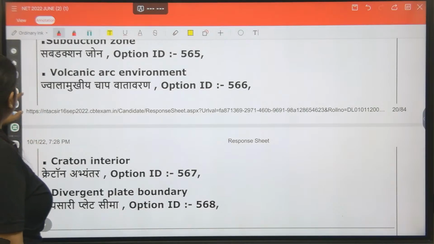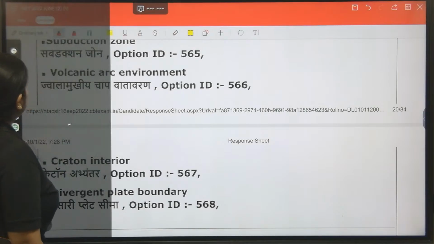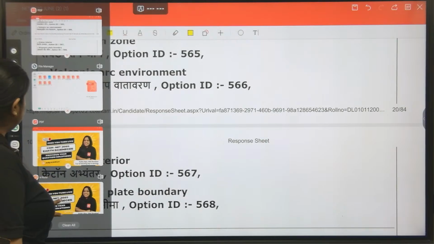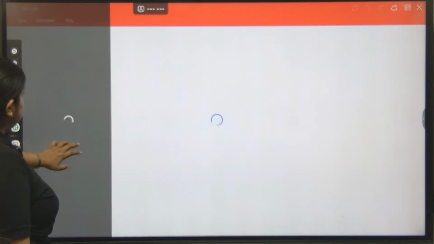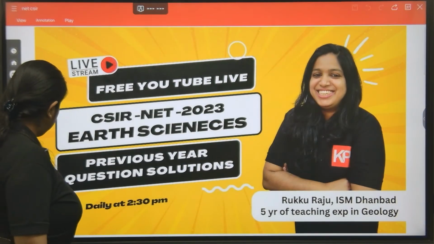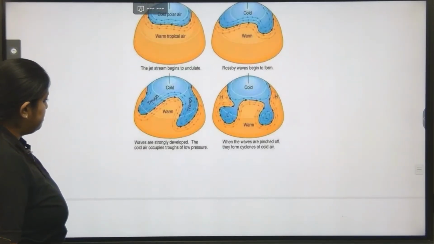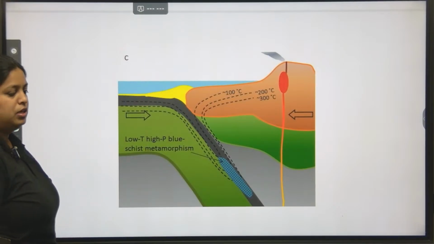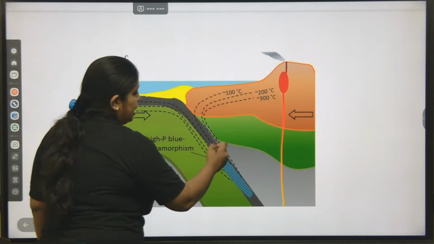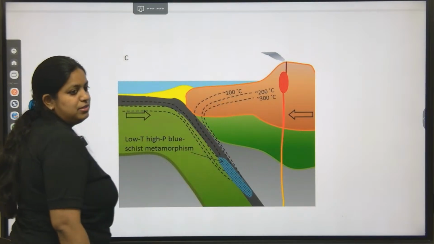If you have ever seen a subduction zone isotherm diagram, see, this is the subduction zone. You can see the downward bending isotherms. What is an isotherm?